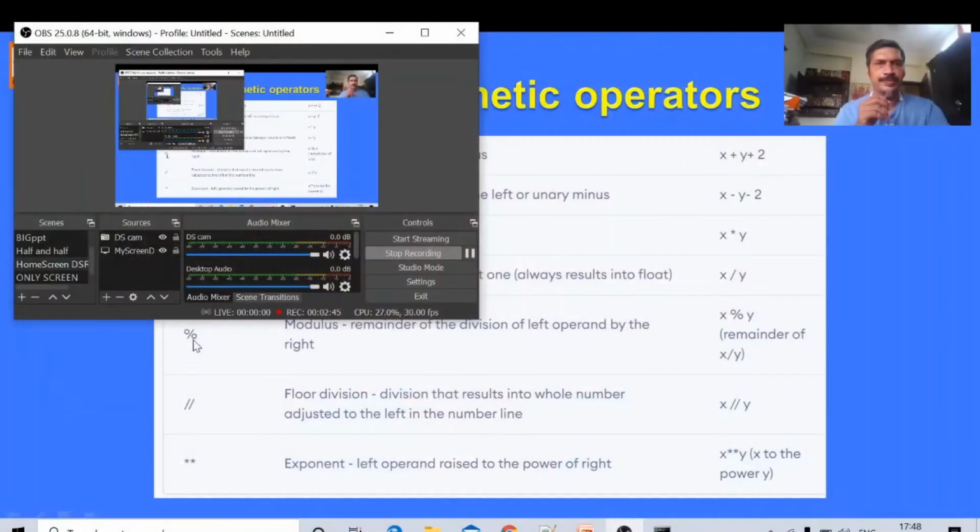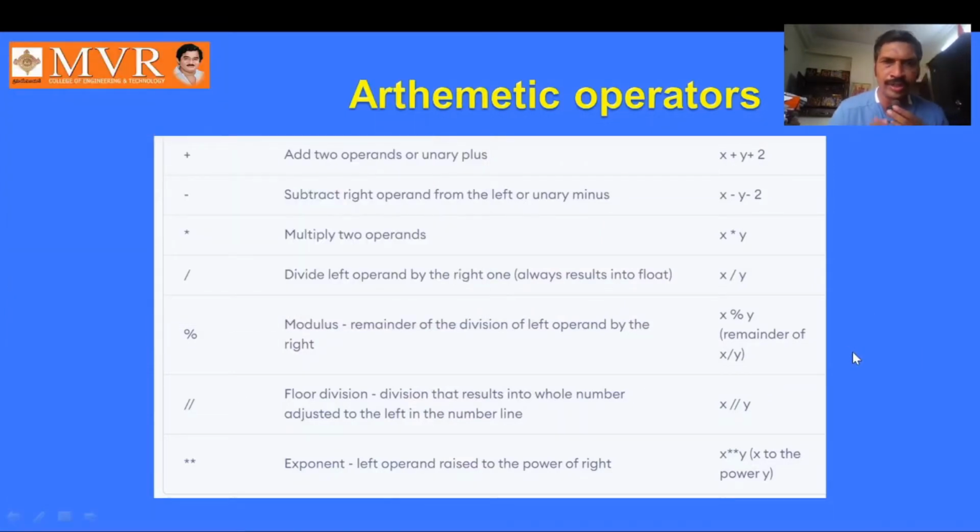Next, floor division. The double slash symbol is for floor division. Floor division is division that results in a whole number adjusted to the left on the number line: x double slash y. This is called floor division.